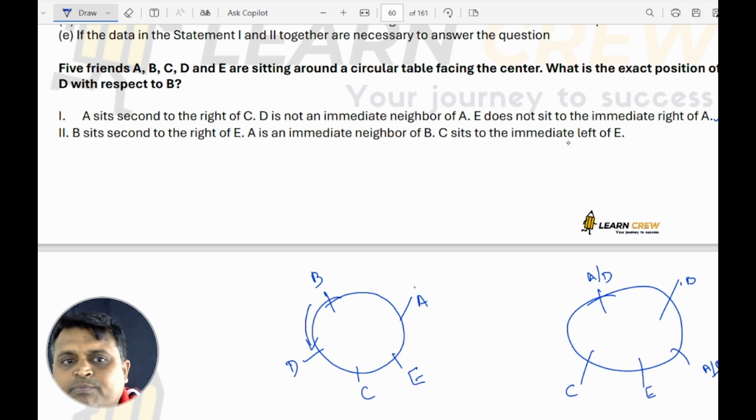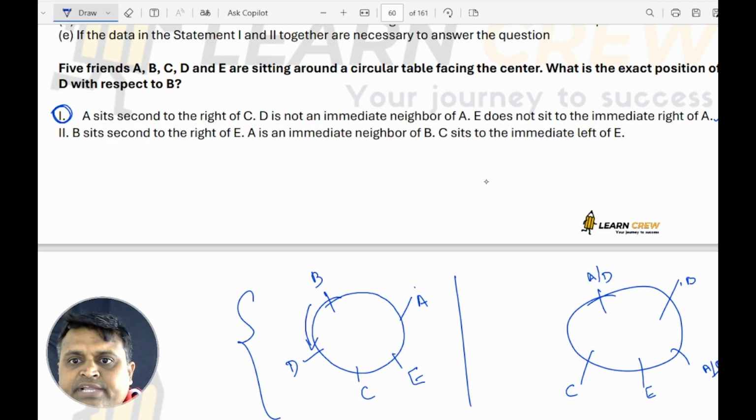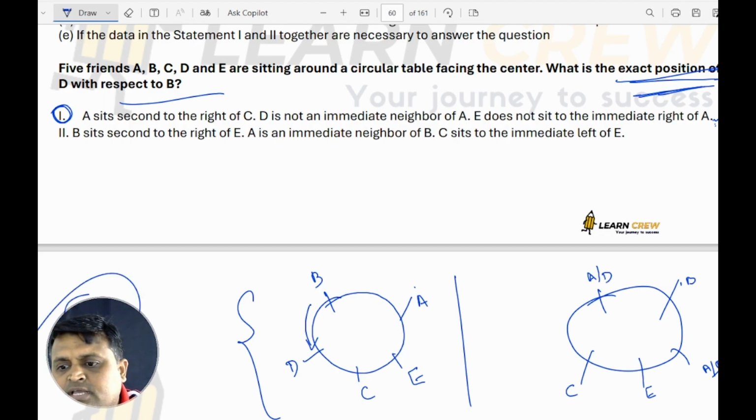So the answer would be only one. With the help of the first statement, you can find the exact position of D with respect to B. Only one is sufficient, 2 is not sufficient. So the answer is option A.